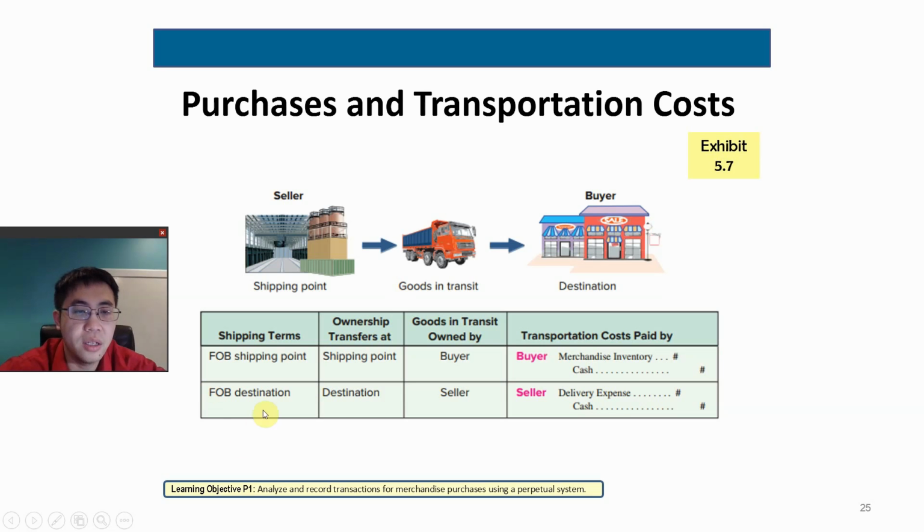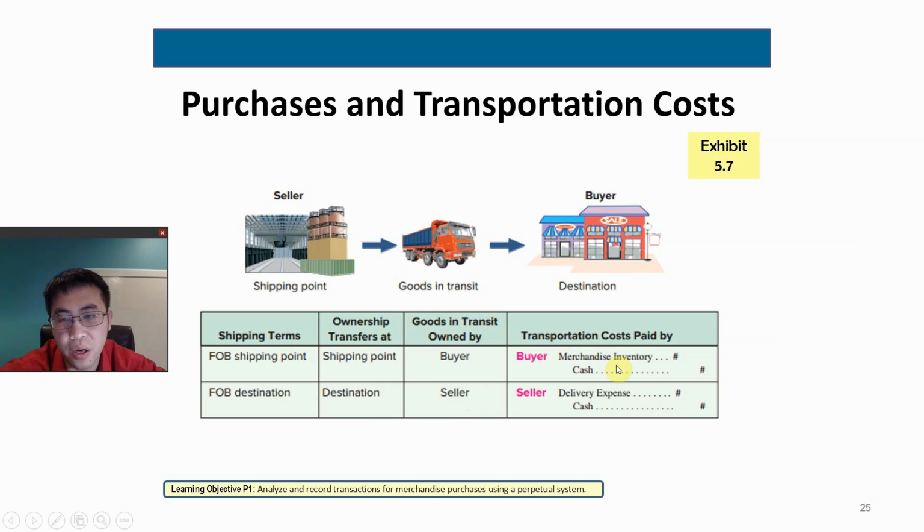Okay, and there is also a shipping term called FOB destination. That means until the merchandise arrives at the buyer's door, it's always the seller's responsibility to have it transferred from its own factory all the way to the buyer's place. So the goods are owned by the seller until it arrives at the buyer.